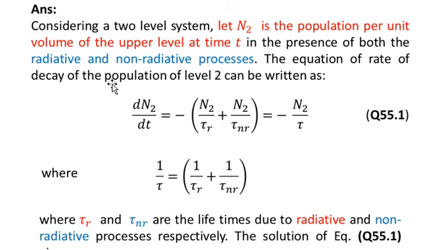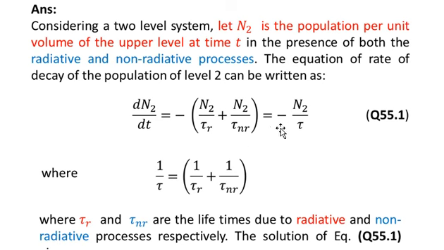The equation of rate of decay of the population of level 2 can be written as dN2/dt equals minus, within the parentheses, N2 over tau r plus N2 over tau nr, because we have included both the processes. Written separately, we have minus N2 over tau r and minus N2 over tau nr.